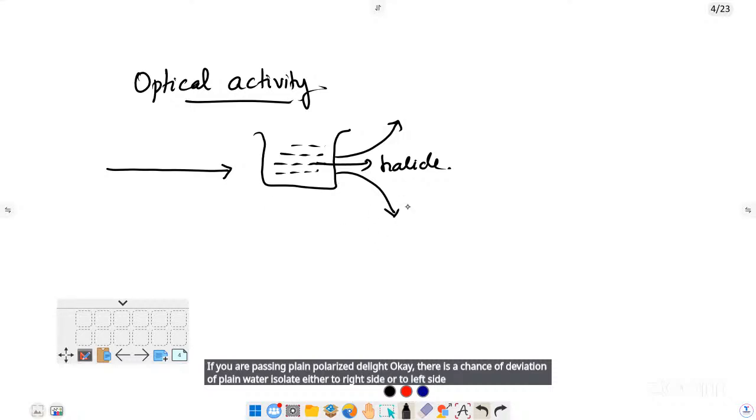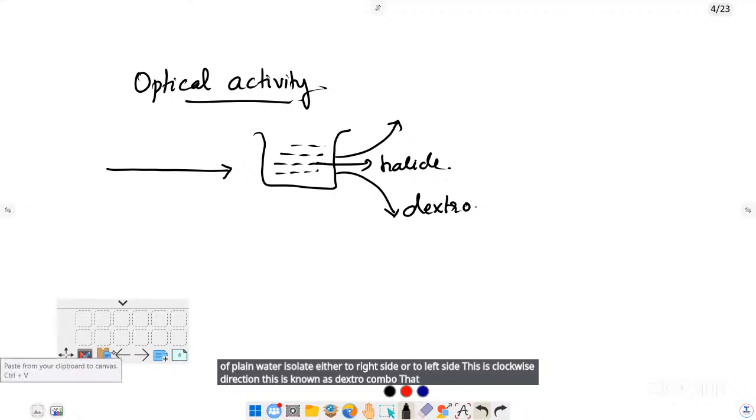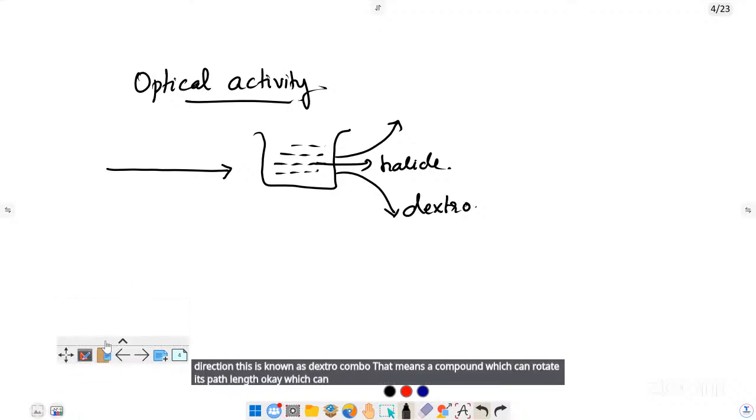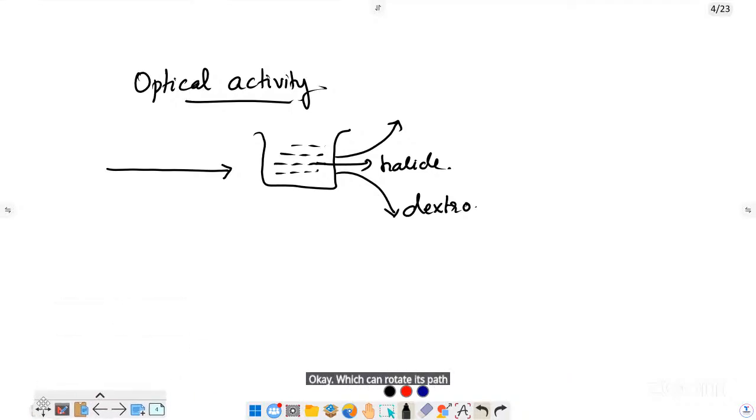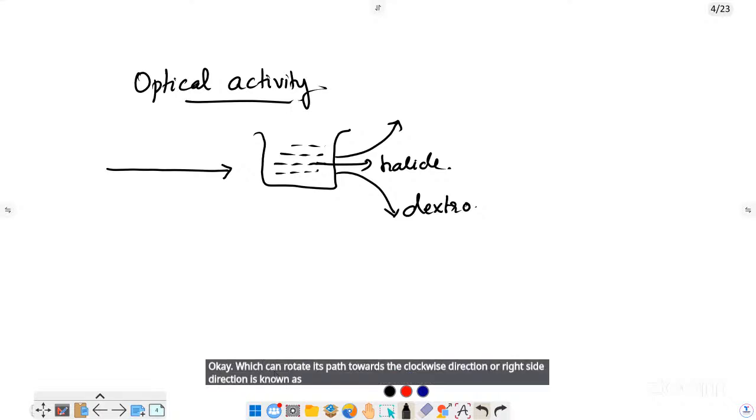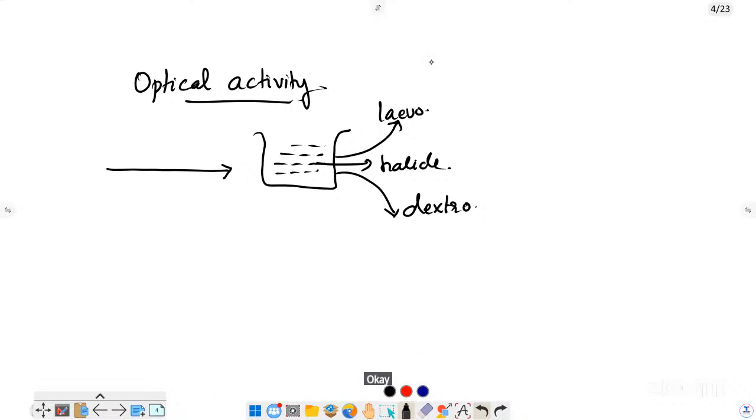A compound which can rotate the plane of polarized light towards the clockwise or right direction is known as a dextro compound. What do you mean by levo? If a compound rotates it in the anti-clockwise or left direction, that is known as levo. So that is the thing regarding dextro and levo.